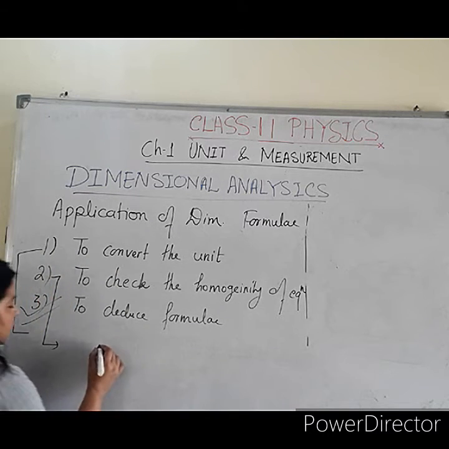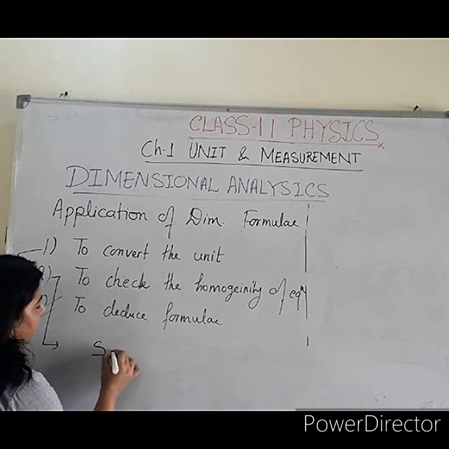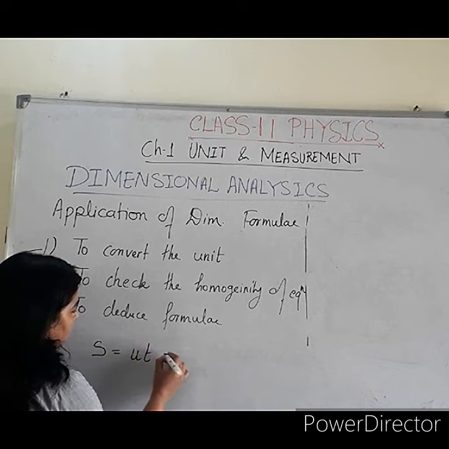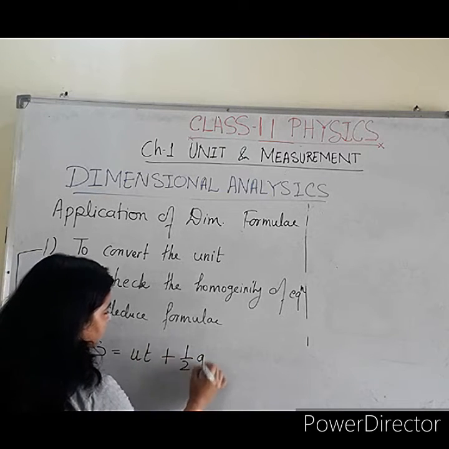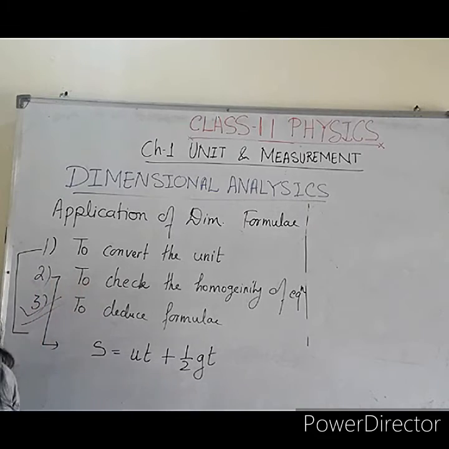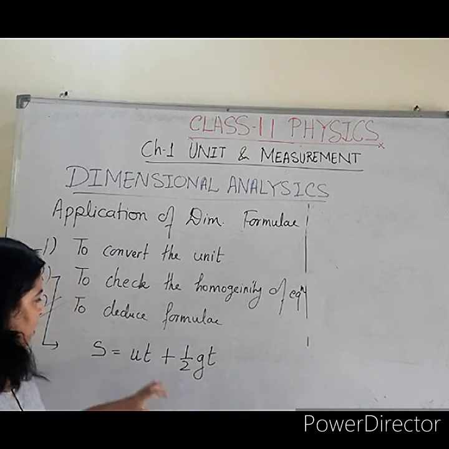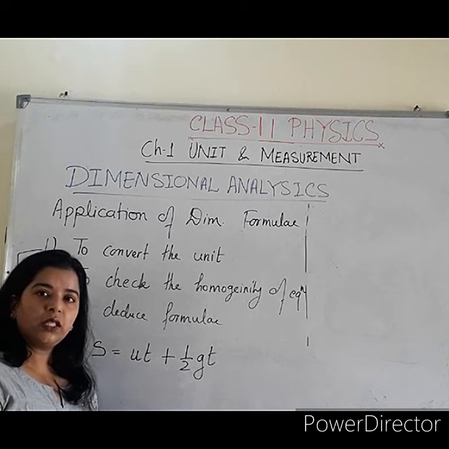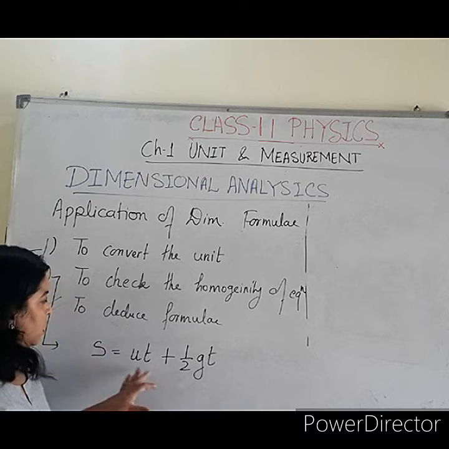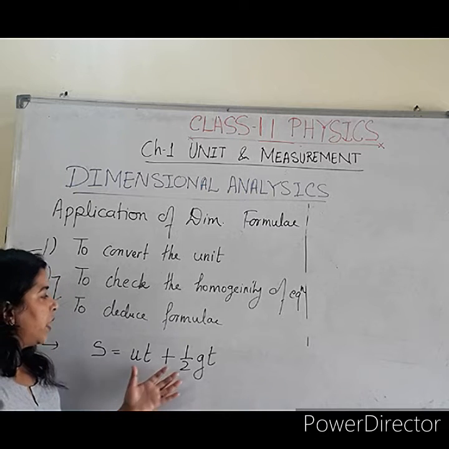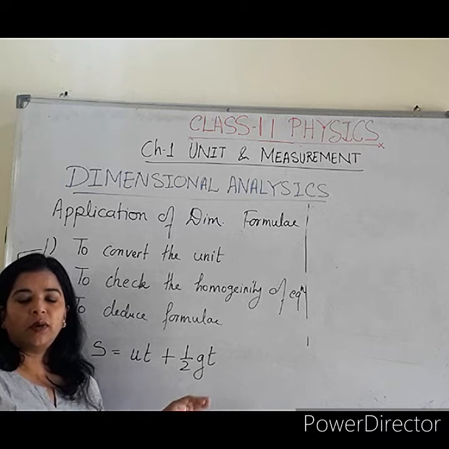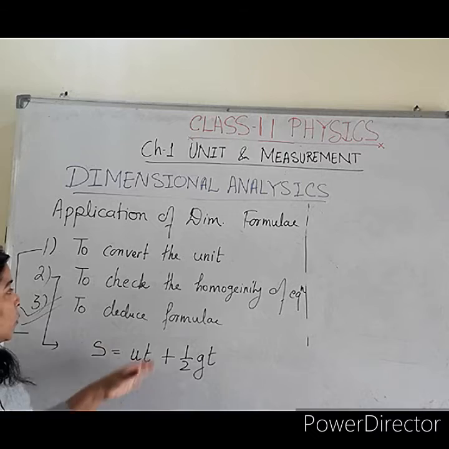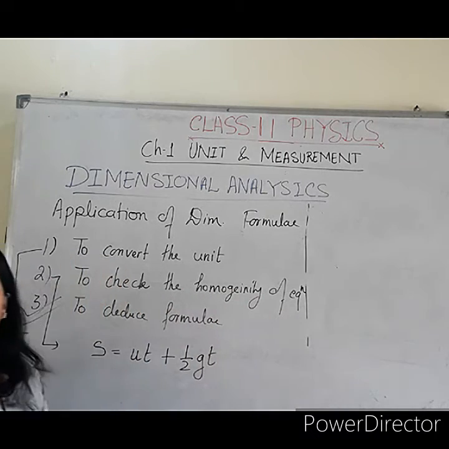So let us take one example. It is given as S is equal to ut plus half gt. I know you will say, no ma'am, it is not half gt, it is half gt square. But in your question it is given this way. Because this equation is known to you, you can easily find out whether this equation is wrong. But if an equation is not known to you, then you can check that equation by the homogeneity principle.